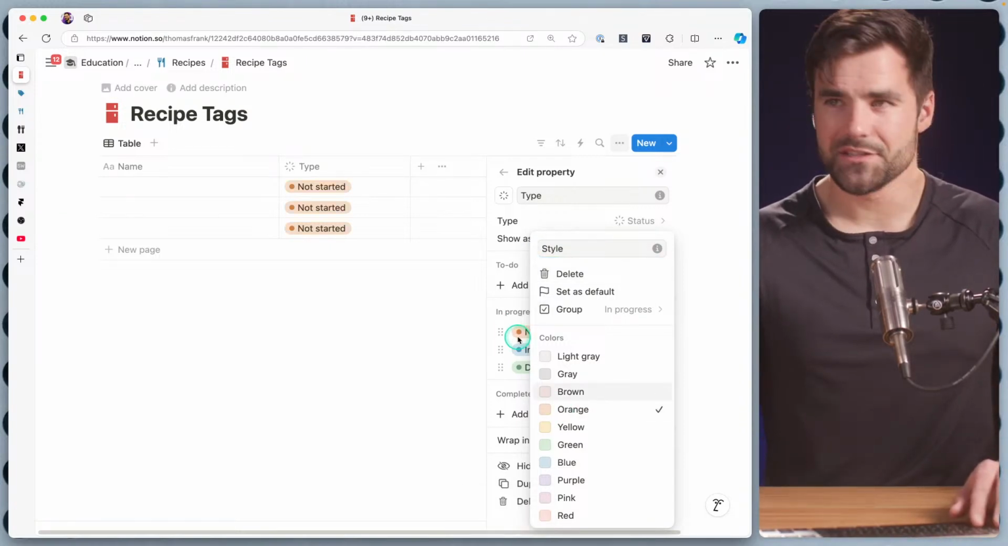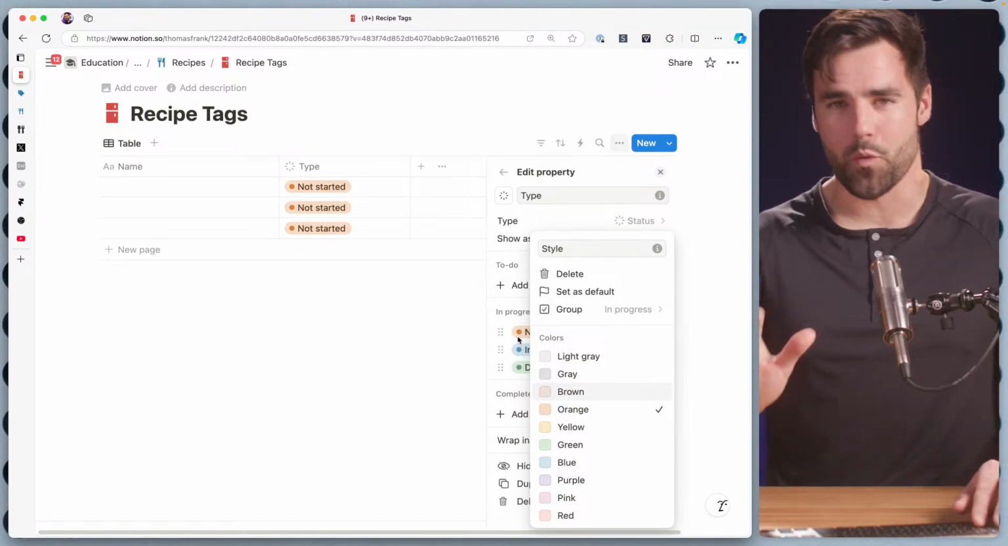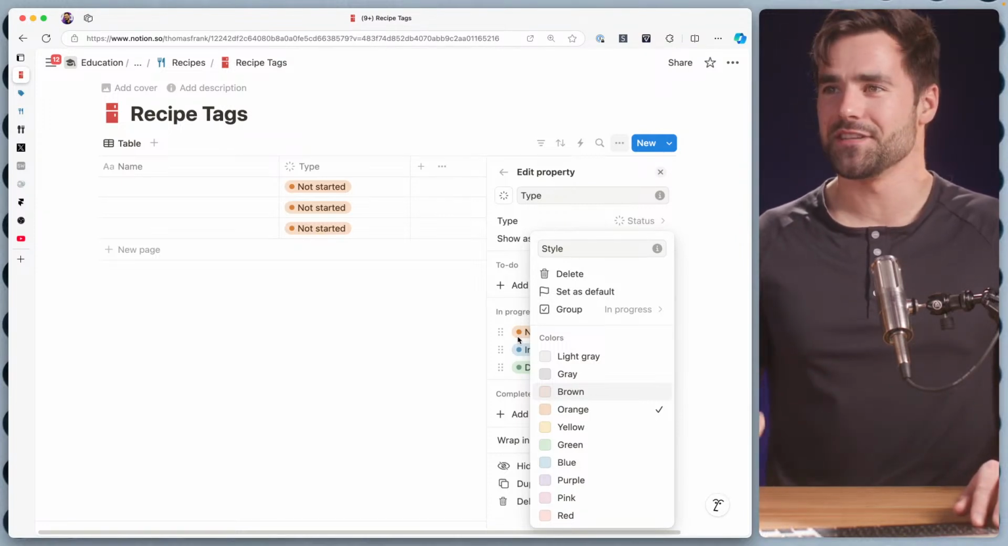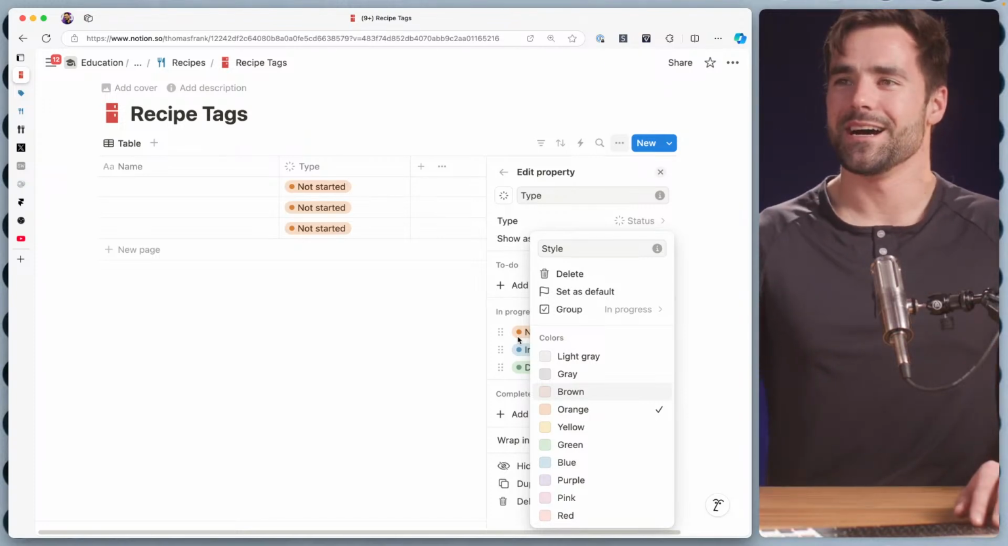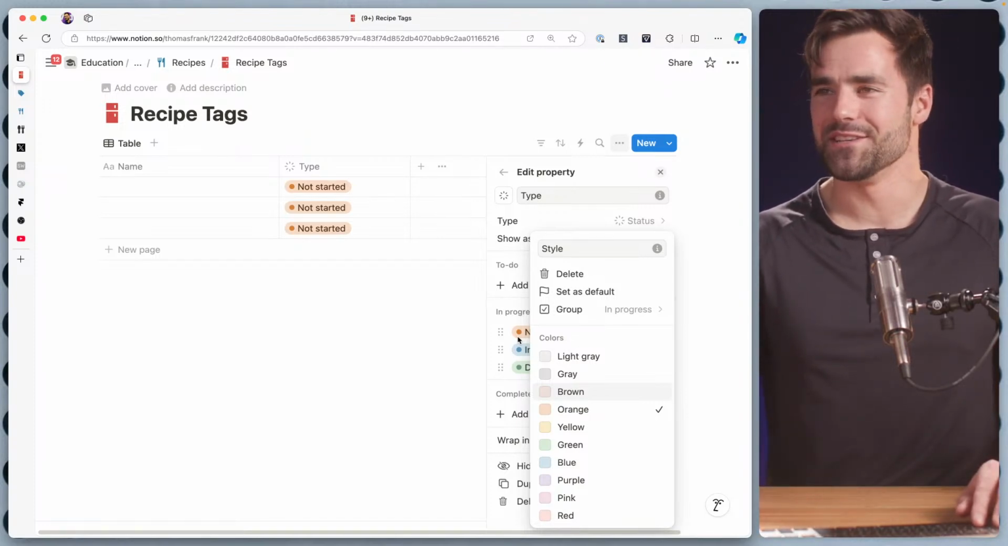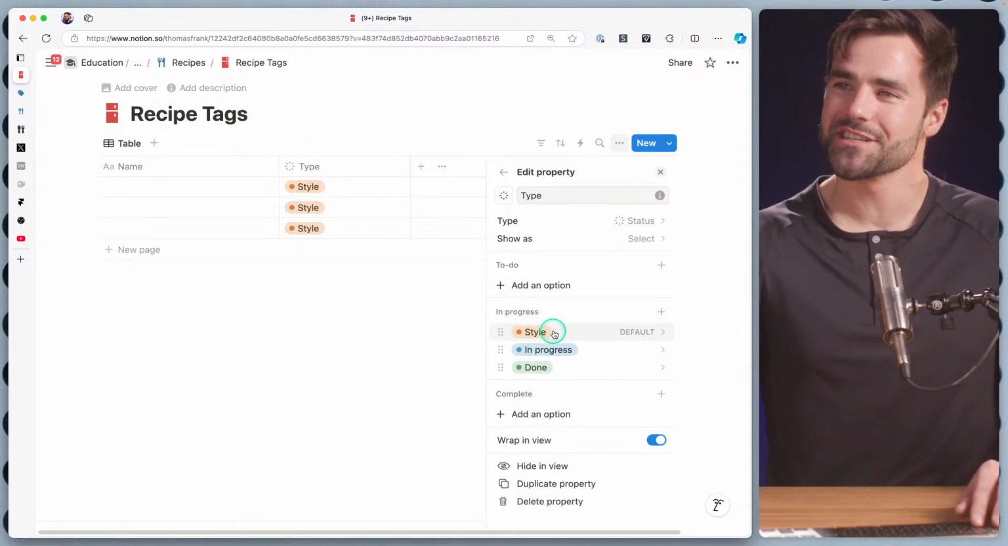Does anybody else have that thing where you get a word in your head and it's a specific color? I feel like there's a word for that, but I do get that where I'll say a word in my head or think of a concept and there's a color for that concept. I'm not sure what that is or if there's a term for it, but for whatever reason, style feels like an orange word to me.